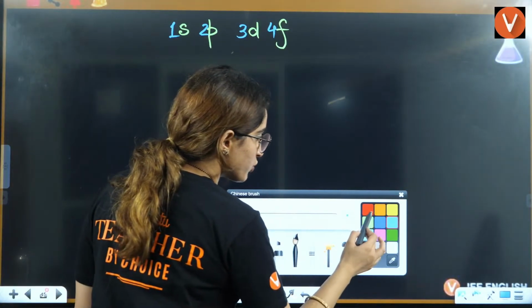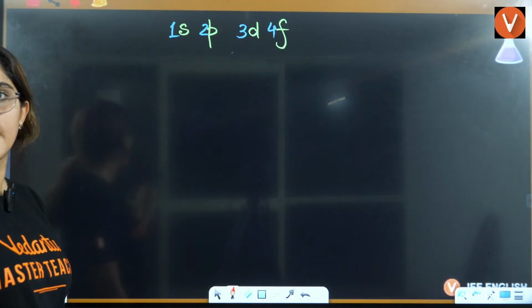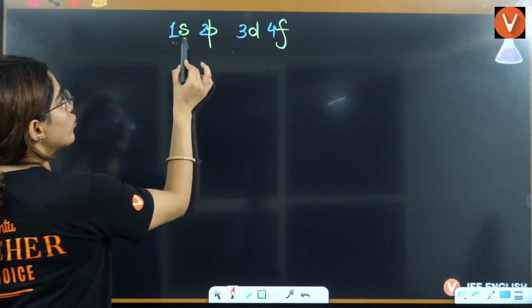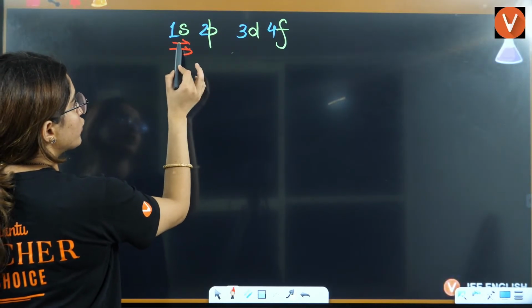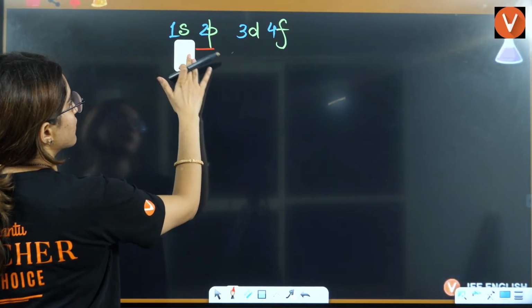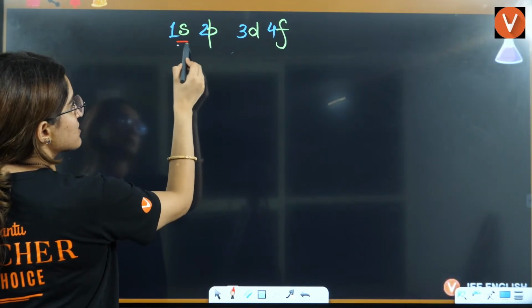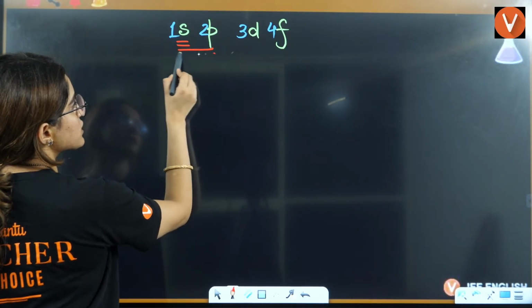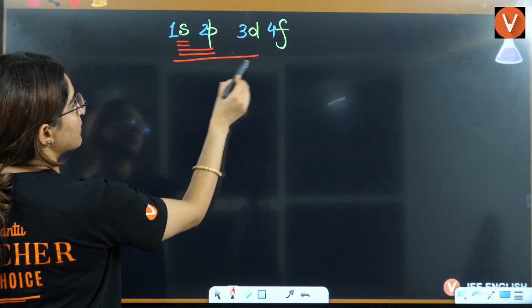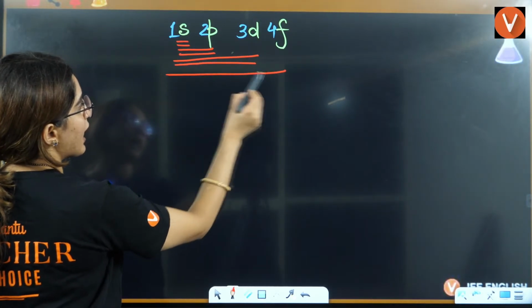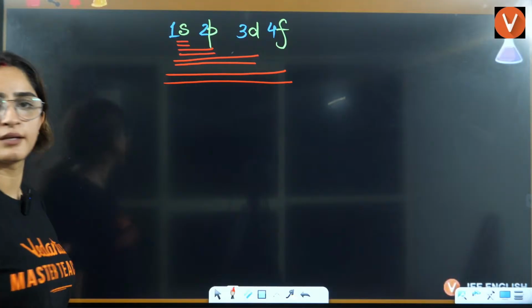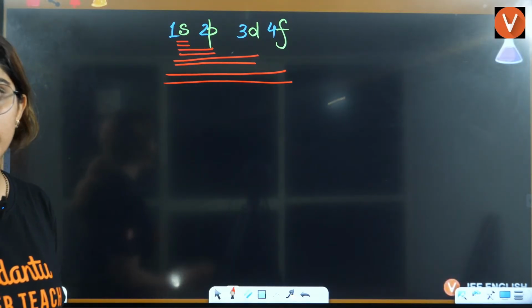Now what you have to do is, firstly 2 times S, then 2 times PS, then 2 times DPS, then 2 times FDPS. That's how you need to write it.